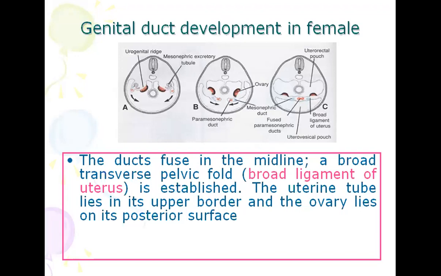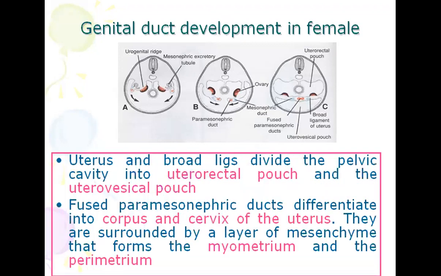Anteriorly uterovesical pouch you can see in this C. Uterus and broad ligaments divide the pelvic cavities into uterorectal pouch and the uterovesical pouch. Fused paramesonephric duct differentiate into the corpus and cervix of the uterus. They are surrounded by layers of the mesenchyme that form the myometrium and perimetrium.